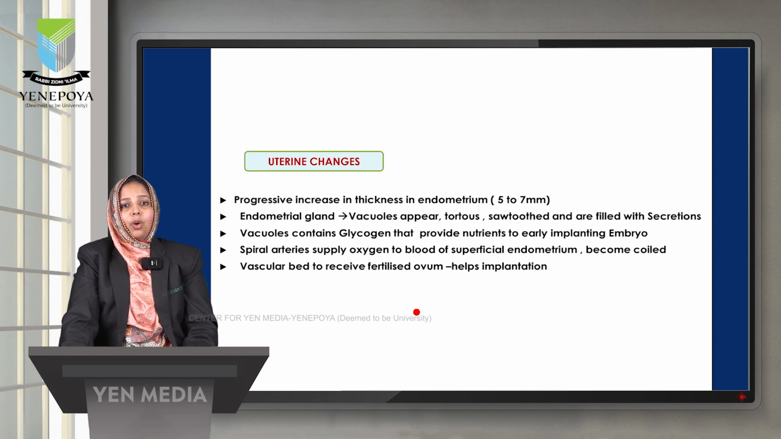In the uterus, what happens? There is a secretory phase. In the secretory phase, there will be vacuole formation. The tubular glands will be more tortuous and more convoluted. The vacuoles contain glycogen, and why glycogen? If pregnancy happens, the glycogen can provide nutrients to the embryo which is being embedded in it. So the vascular bed to receive the fertilized ovum will help for implantation.